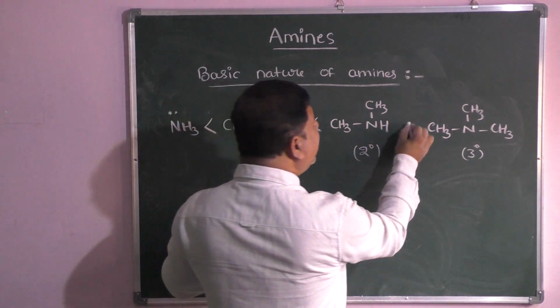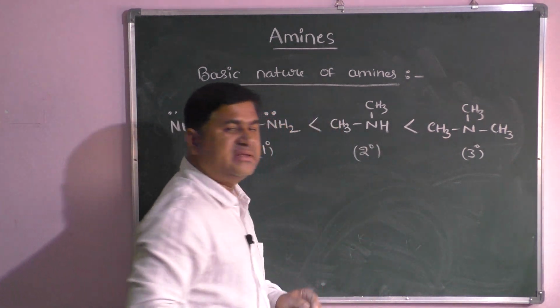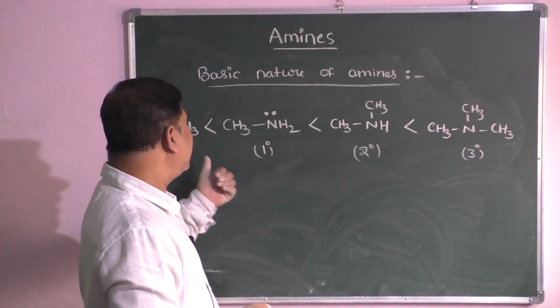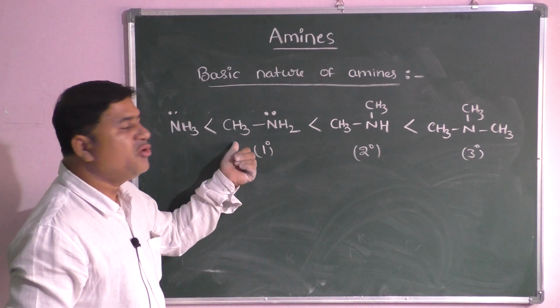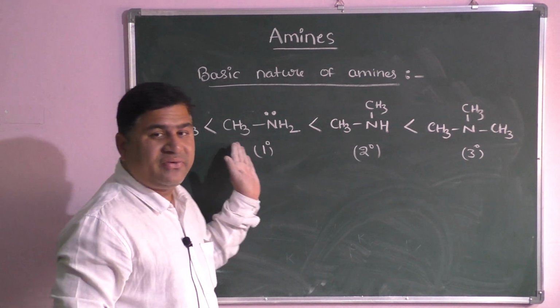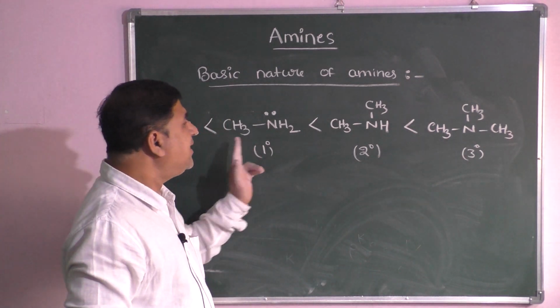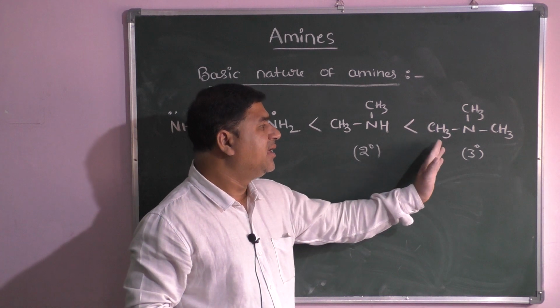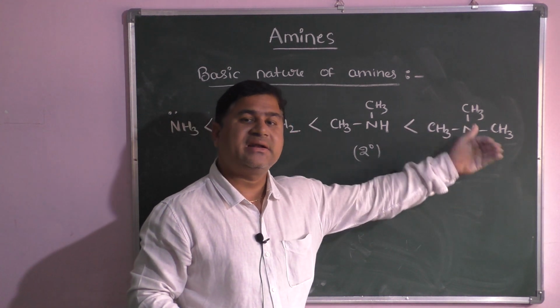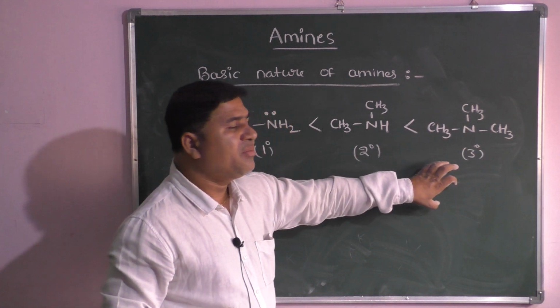Compared to secondary amine, tertiary amine has more basic strength. The reason is here in ammonia there is no alkyl group, but here a methyl group. So here inductive effect is increasing. Compared to that, here 2 alkyl groups, here much inductive effect is increasing. Here 3 alkyl groups, so more inductive effect. That is why more basic nature.